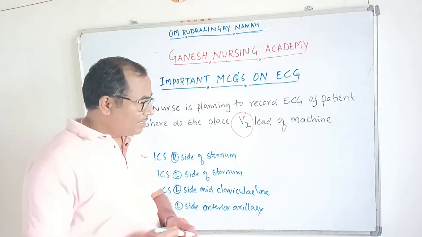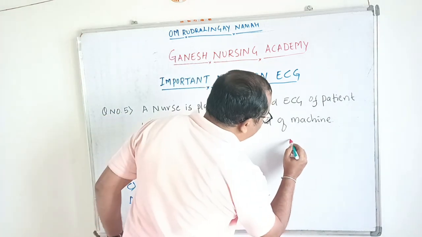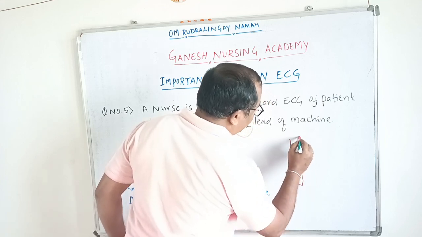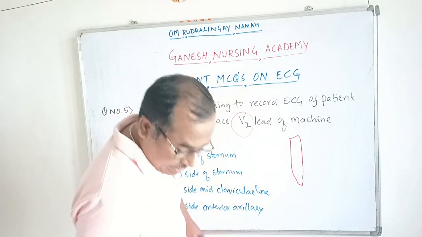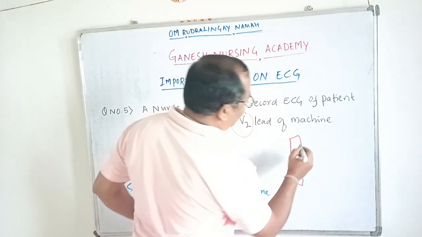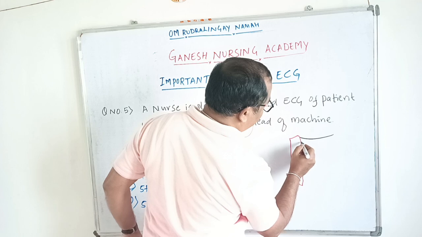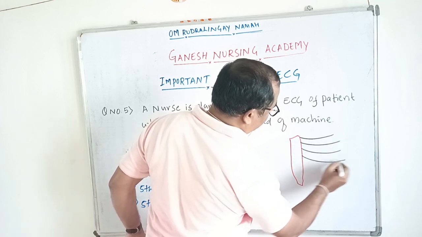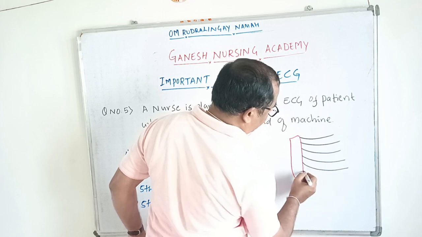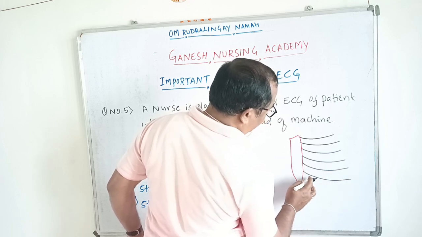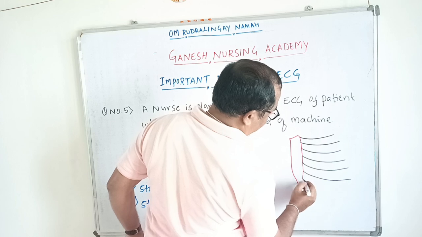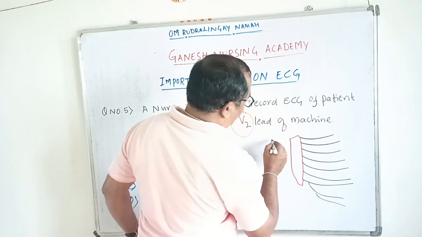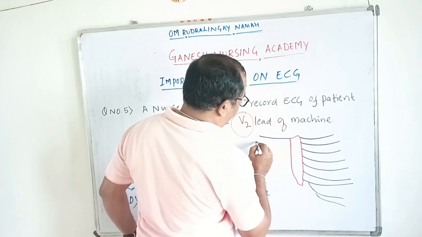So first let us draw a diagram. This is the sternum, and the ribs arise from the sternum. There are totally 12 pairs of ribs.